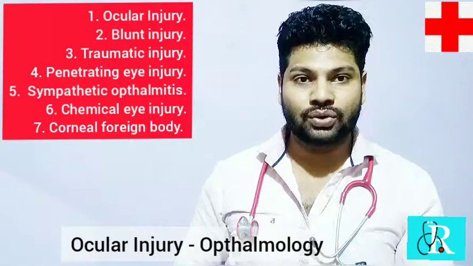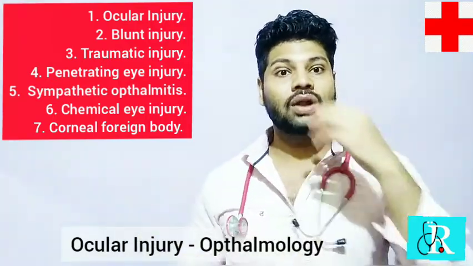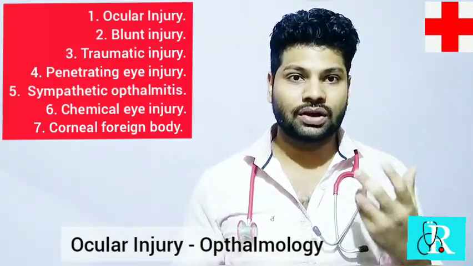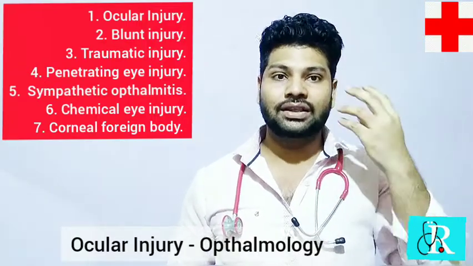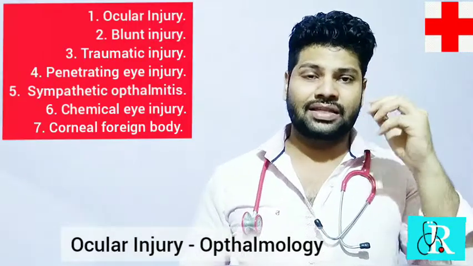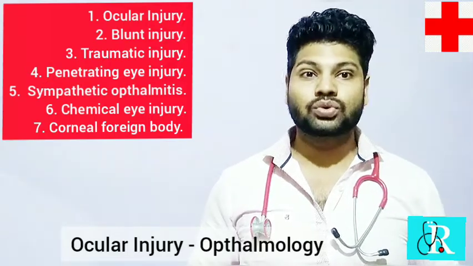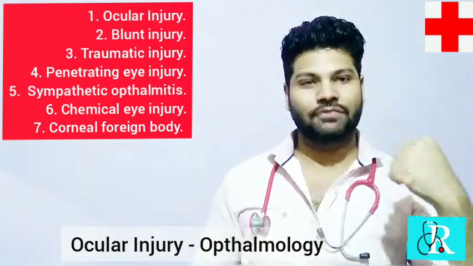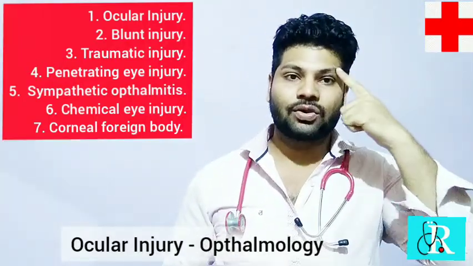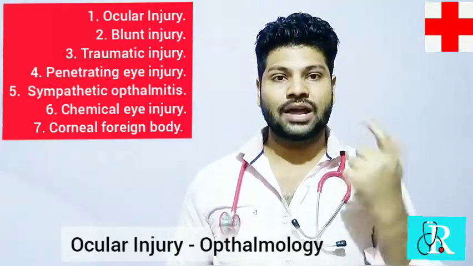Then comes the chemical injury. What is the chemical injury? Whenever acid is spilled over the eye during your laboratory work, or because of road attacks, acid attacks, or during any kind of chemical experiments we are doing in the lab, alkalis or acid gets spilled in our eye, that may result in chemical injury. Another thing is bruising, any kind of blunt trauma, where someone smashed your face or punched over your eye. That may lead to bruising of your eye. This is the bruising type of eye injury.